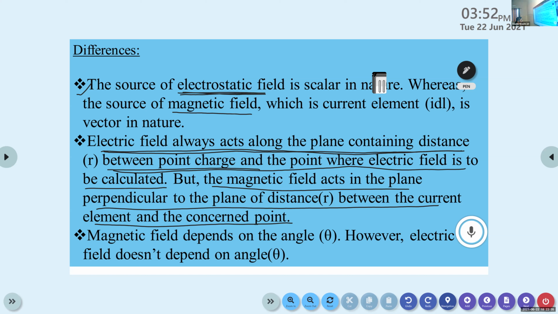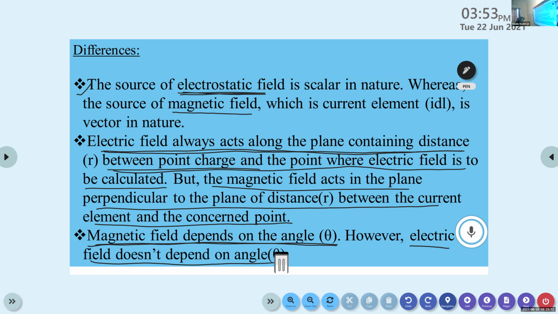But in the case of Coulomb's law, the electric field and the point at which we are calculating the electric field are in a plane, parallel in nature. Now, the third difference between Biot-Savart's law and Coulomb's law: Biot-Savart's law depends on angle. In Biot-Savart's law, the magnetic field depends on angle. However, in Coulomb's law, the electric field doesn't depend on angle. It is independent of angle theta.